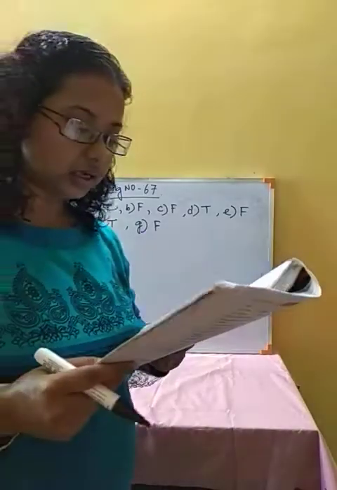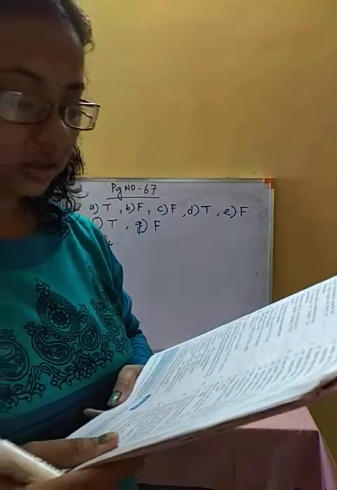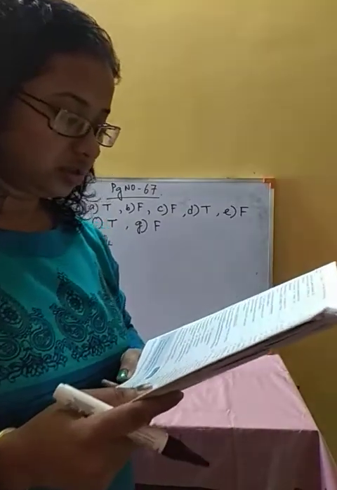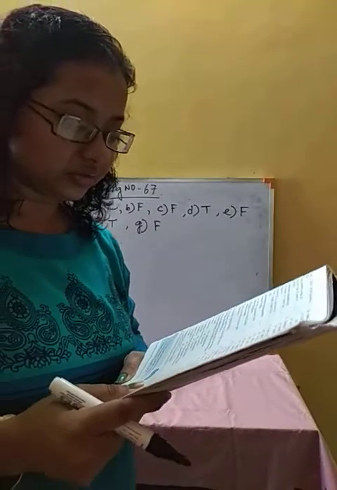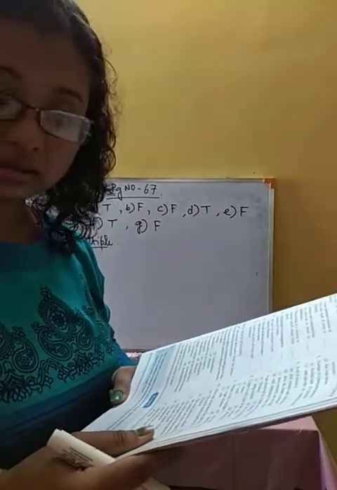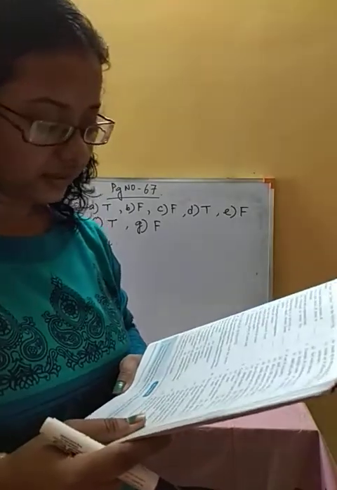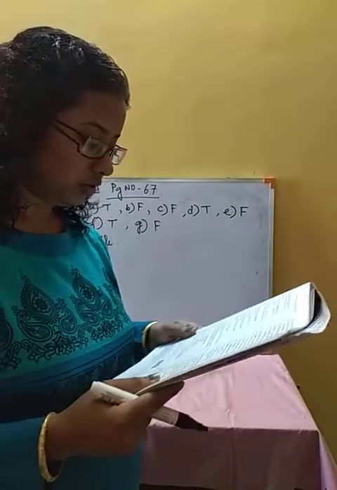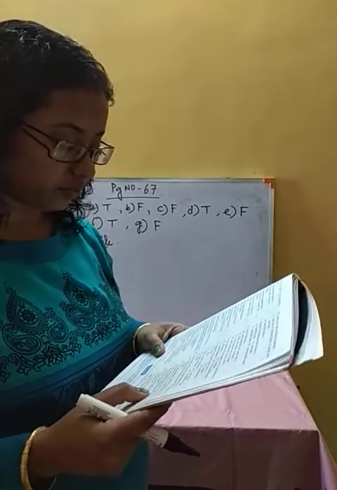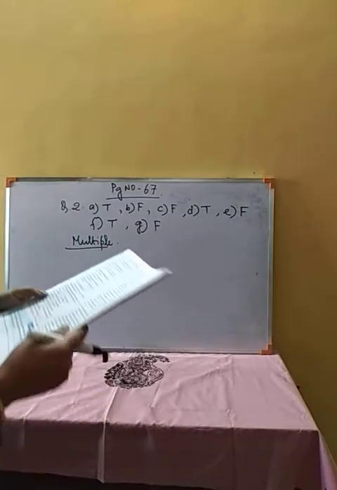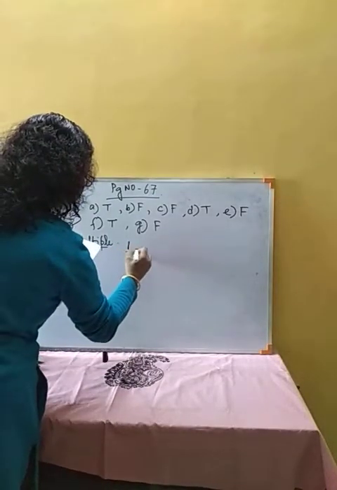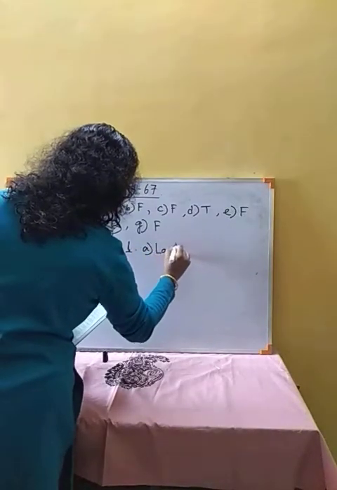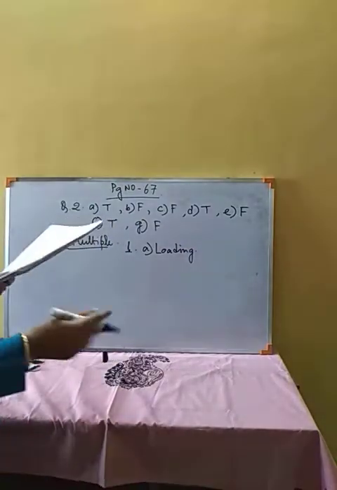The process of adding a chemical substance to help the suspended solid particles to deposit as sediment faster is called dash. We add alum to do this process, to fasten the process of sedimentation. So this will be called loading. The answer is loading, loading will be the correct option.